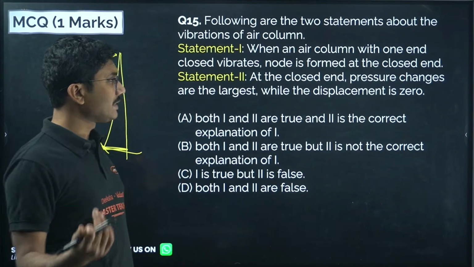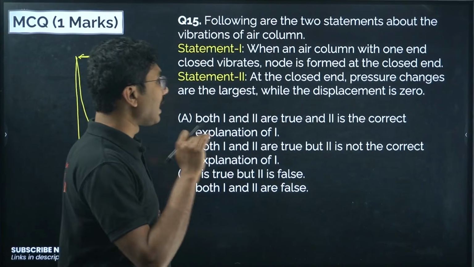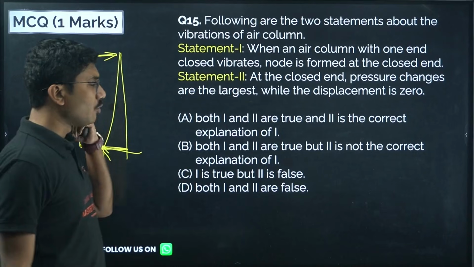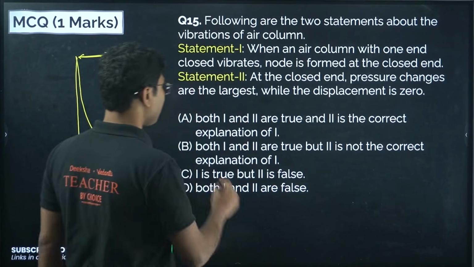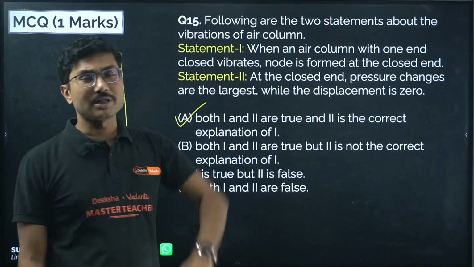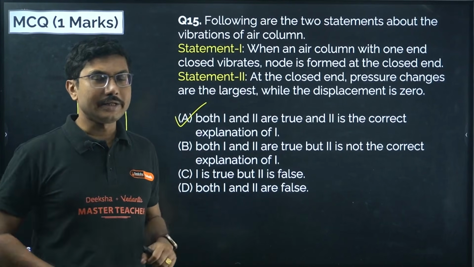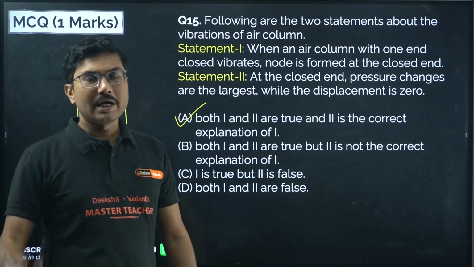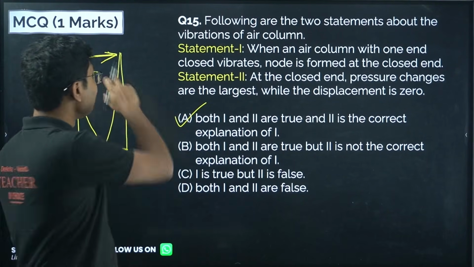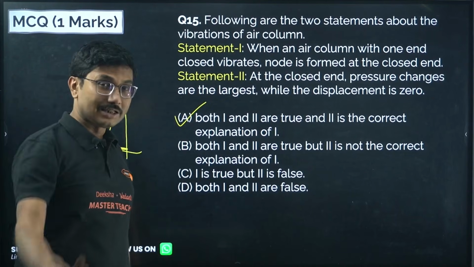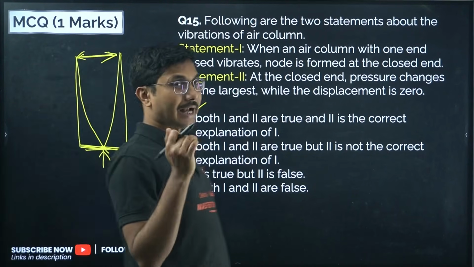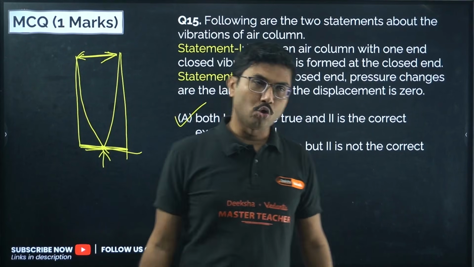So pressure change is maximum, correct, and displacement is 0, obviously, that's why it is called a node. So both 1 and 2 are true, and 2 is the correct explanation of 1. So option A is correct. Why is it the correct explanation? Because the displacement is 0, that is the reason it forms a node. If displacement was there, it would not be a node. If pressure difference is maximum and displacement is also maximum, that is an antinode. If pressure difference is maximum and displacement is 0, then it is a node.